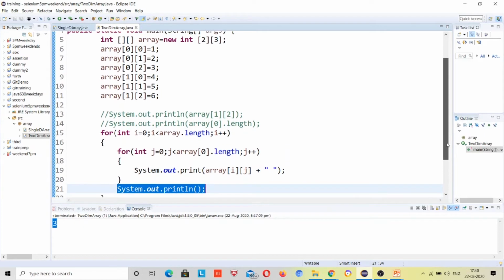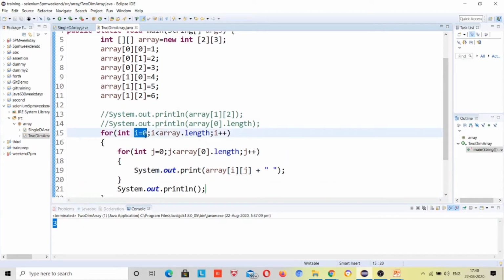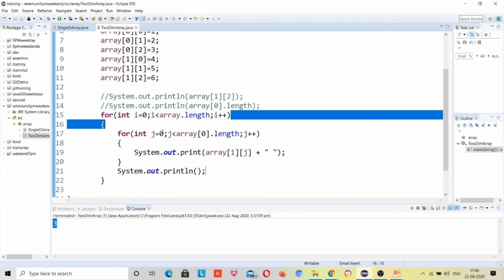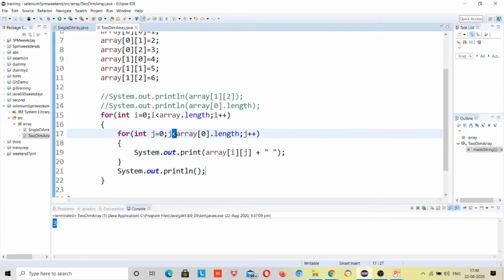Now let's understand how it works. First i value is equal to 0, it will check whether the condition is correct or not. The length of the array is 2, so i is 0, so it's correct, it will come inside. And when it comes inside, the same thing happens for j is equal to 0, and the length of the inner array returns 3, so this condition is also satisfied.